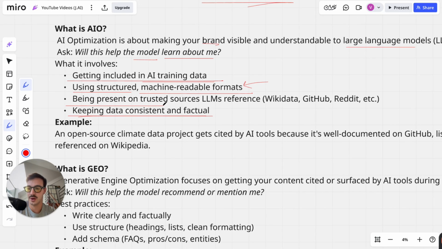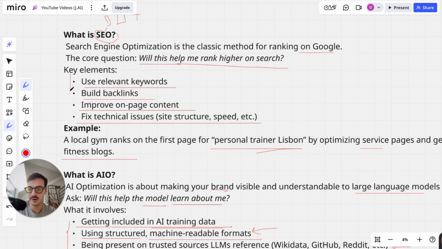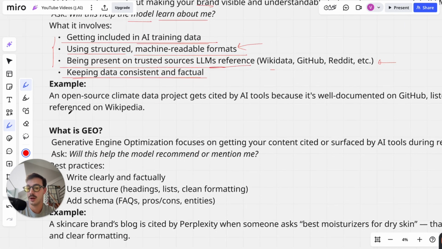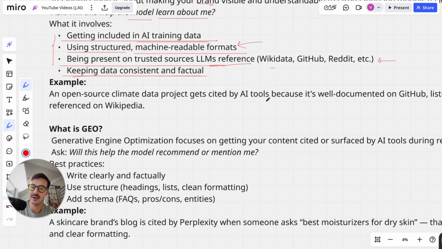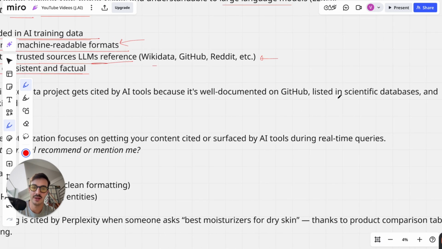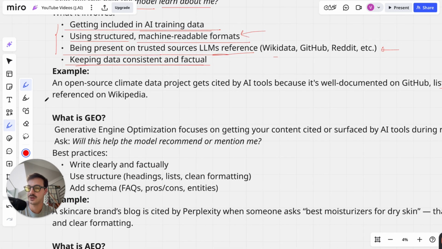And being present on trusted sources, LLMs reference Wikidata. LLMs don't just reference these, right? Everything references these, okay? So don't rely too much on this. All this stuff could be right here, okay? An example, an open source climate data project gets cited by AI tools because it's well documented on GitHub, listed in scientific databases, and referenced on Wikipedia.